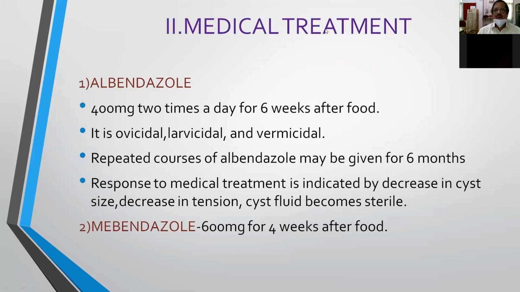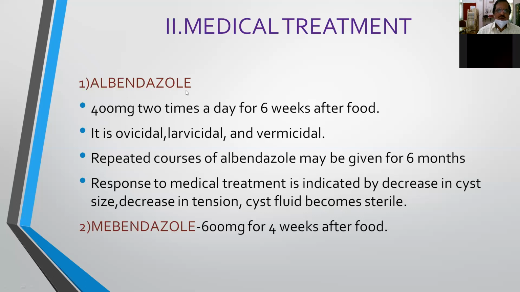And coming to the medical treatment, this is very, very important whether you are doing surgery or not, because even before surgery you have to give medical treatment. The most commonly used drugs are number 1, albendazole, and second, mebendazole. Albendazole is available as a 400 milligram tablet. You have to give 1 tablet twice daily for 6 weeks after food. You must give a minimum period of 6 weeks, and then only the cyst wall decreases in size.